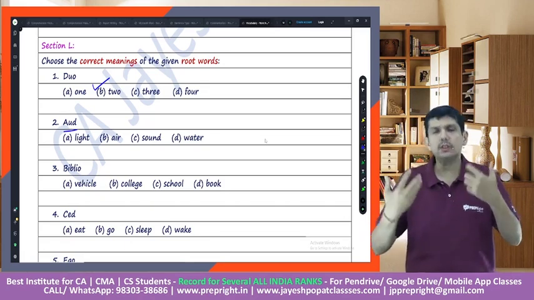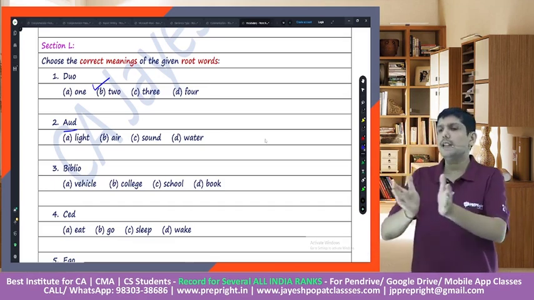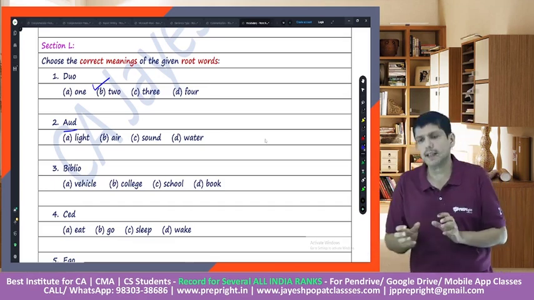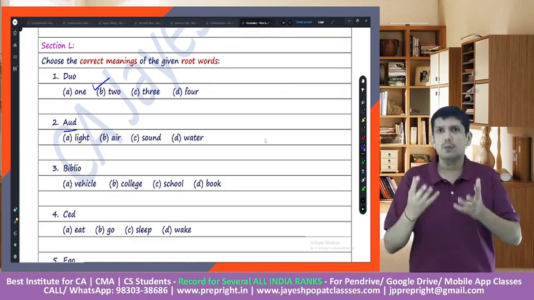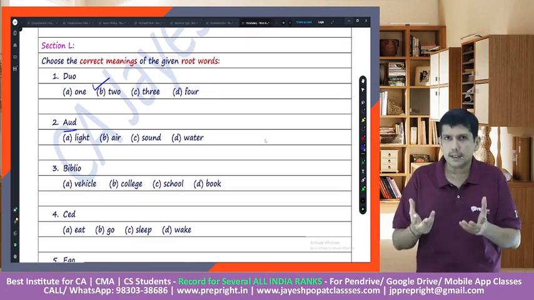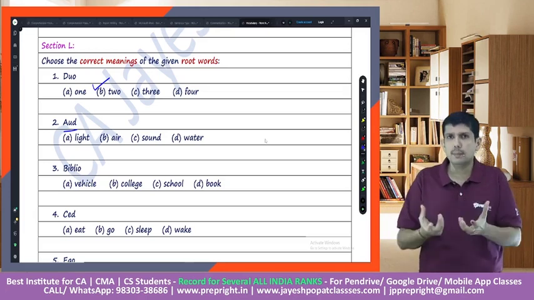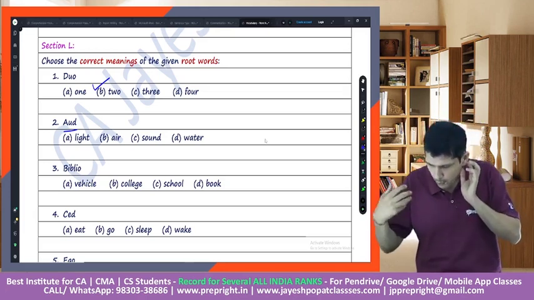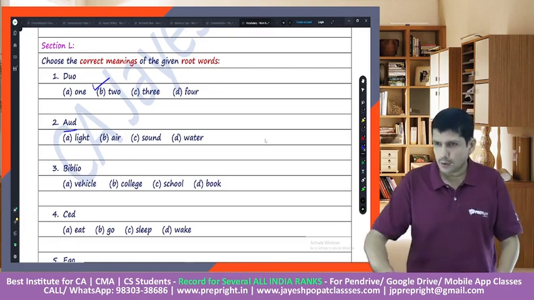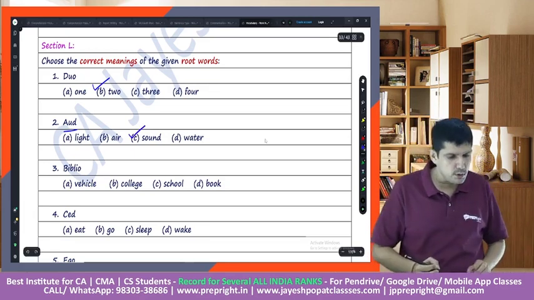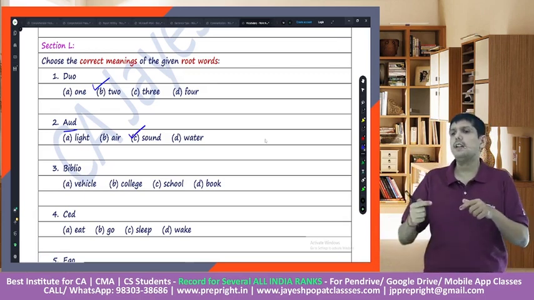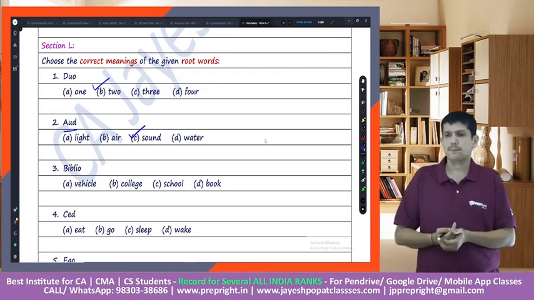Moment you get to know certain words using aud, you will get to know the answer. For example, when I listen to this word aud, I would think of audio, audible, right? So when I talk about audio, audible, out of the options, the best suitable option appears to be sound. So that is how I go to this particular option.